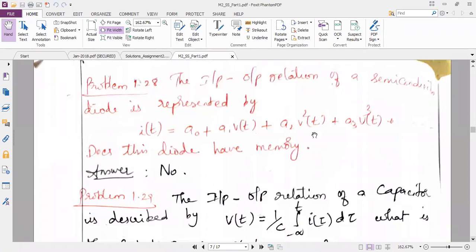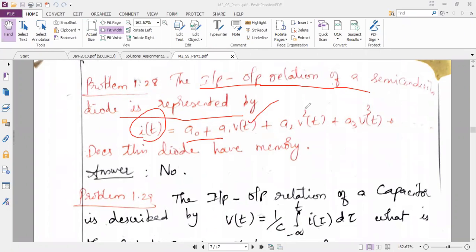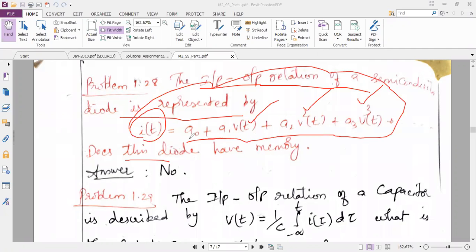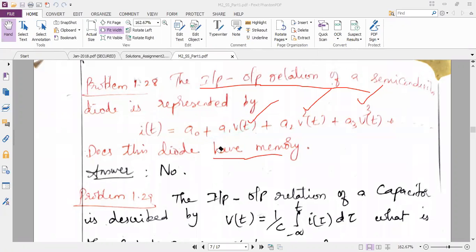And see, I have a question here. This is also very simple. The input-output relationship of the semiconductor diode is represented by i of t, which is my output, equal to A naught plus A1 into v of t plus A2 into v square of t plus A3 into v cube of t. Does this diode, because this equation is for the diode, does the diode as a system have a memory? So what is your answer here?